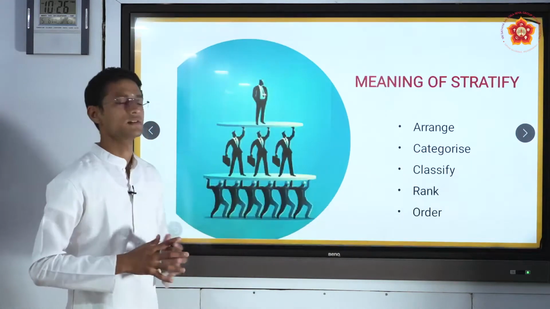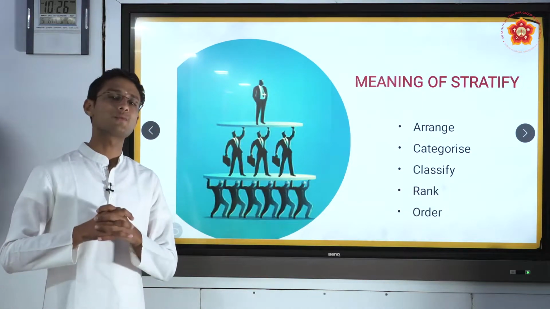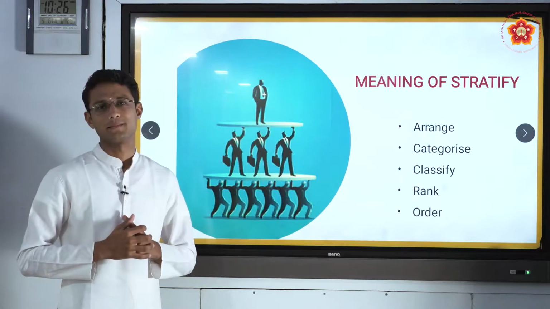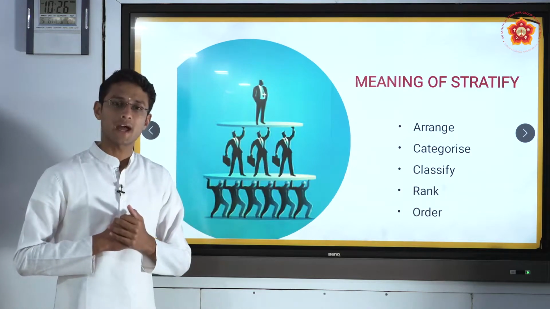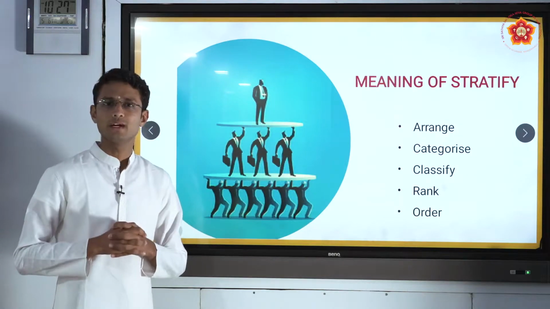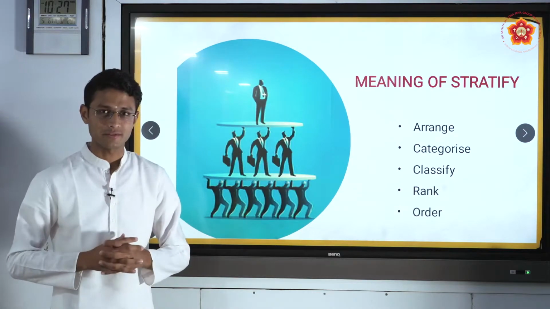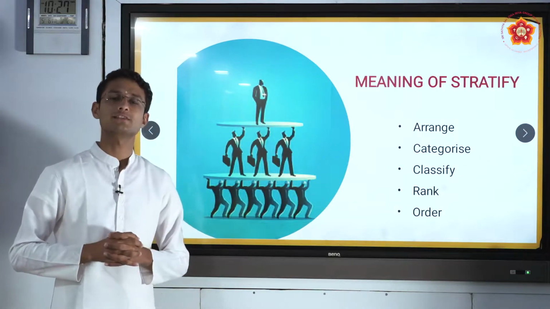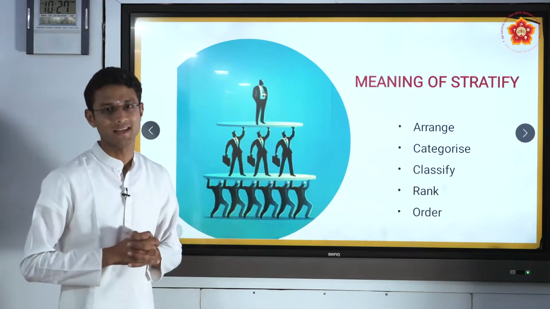As the topic goes, social stratification. Before starting social stratification, it is very important for us to know what exactly the word stratify means. Stratify means to arrange, to categorize, to classify, to rank or to order. This is the exact meaning of stratify. So now it is very clear what is social and what is stratify. Let us combine both the words, and that is today's topic, social stratification. Let us look into what social stratification exactly means.